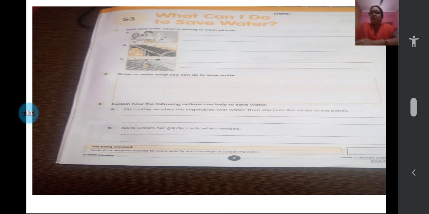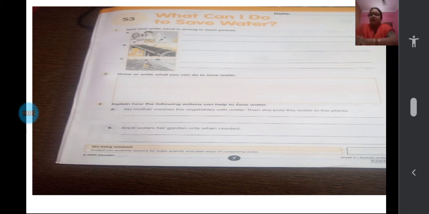The first question, you see, children: spot and write what is wrong in each picture. The first picture, see, you all can keep your workbook in front of you. Page number 7 we are doing now. See, the boy is brushing his teeth, but the tap is open and the shower is also open. So what is wrong, children? The tap and the shower are kept open while brushing the teeth. Second one, you see the pipe is carrying water, but it is leaking. So the pipe is leaking. That is what is wrong here. It has to be fixed.